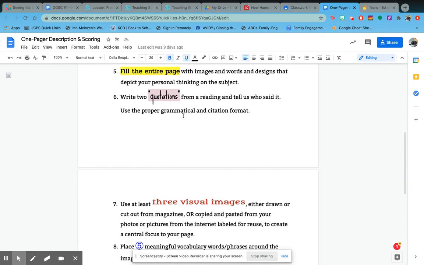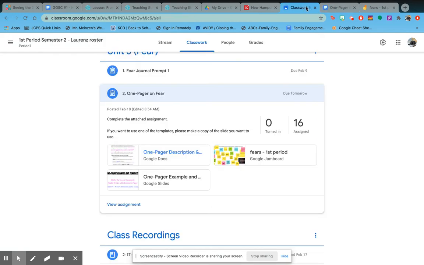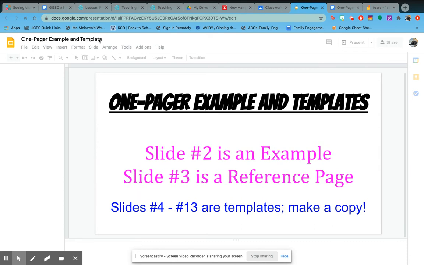Choose two quotes. Put 3 visual images on there, whether they be cut and paste from the internet, your photos, or YouTube, whatever you want to do. Just choose 3 visual images. Place 5 meaningful vocabulary words. Write the main idea and 2 questions. And then we have an example and some templates. So you click on one pager example and templates.